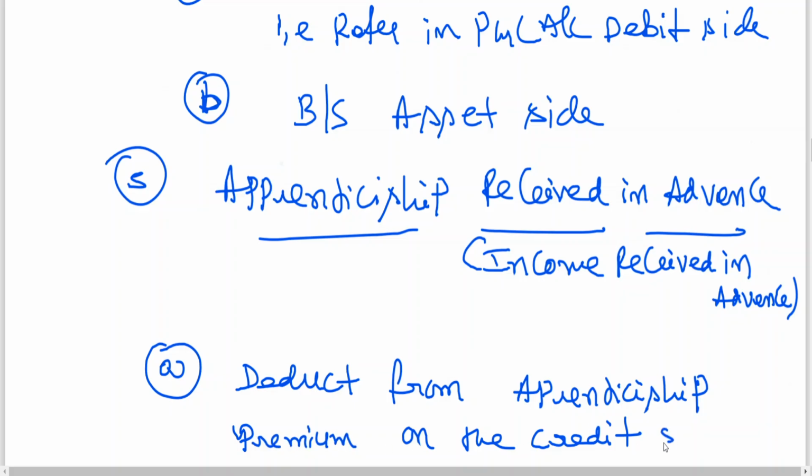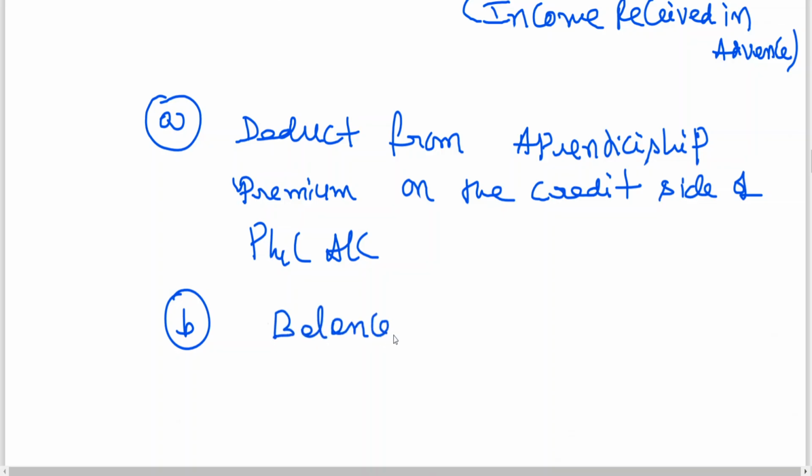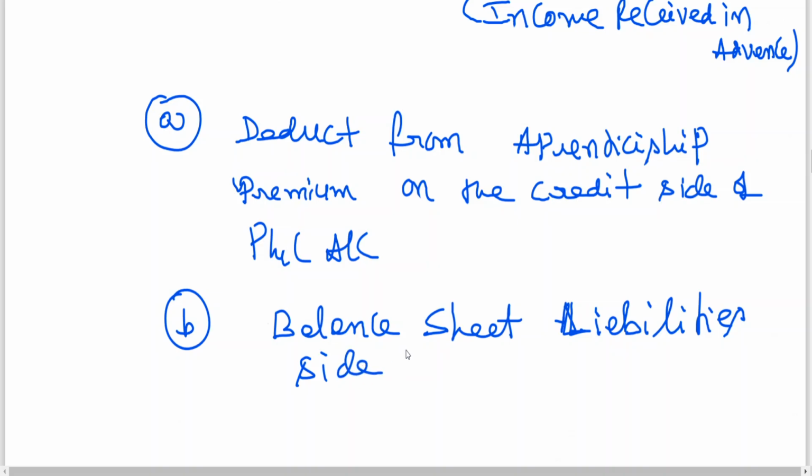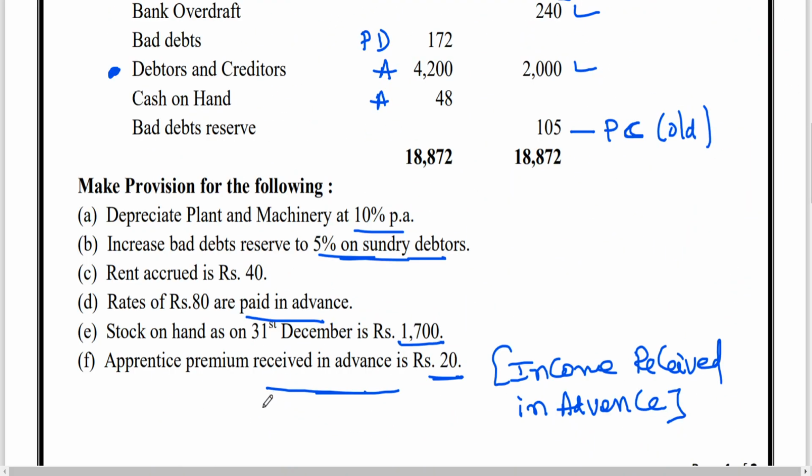On the credit side of P&L account, and on the balance sheet liability side. Income received in advance will appear on the balance sheet, liability side. Okay, so this explanation has been given. We can go for the solution now.